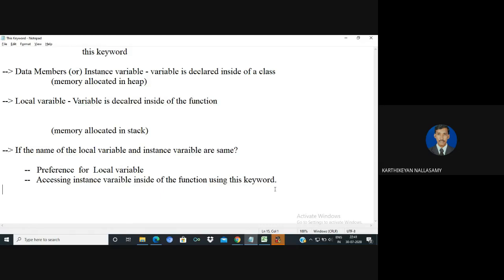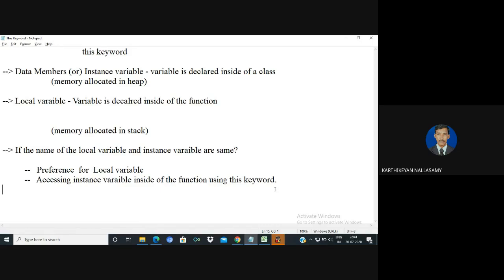Before we get to know about the this keyword, first of all, we must know the lifetime of the variables inside of the class. There are two types of variables that can be defined under the class. One is an instance variable, or data member, and the second one is called a local variable.